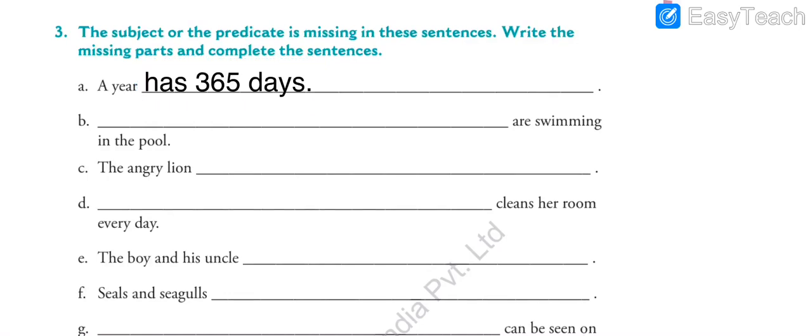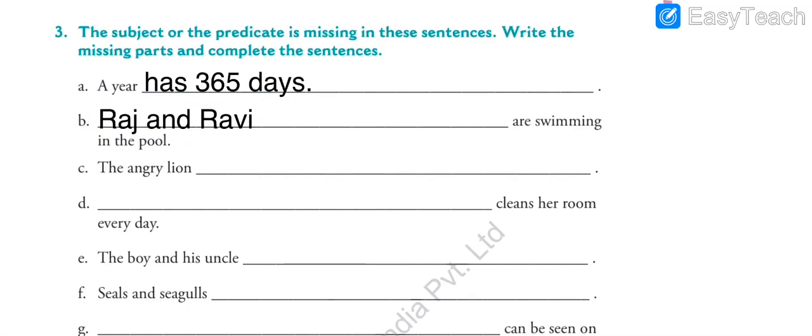Next one, dash are swimming in the pool. So you can write anyone's name, right? You can write anyone's name over here. So dash are swimming in the pool. You can write Raj and Ravi. Raj and Ravi are swimming in the pool. We can write any names over here. The students are swimming in the pool, or anyone.